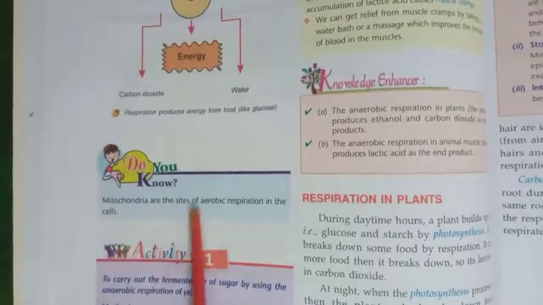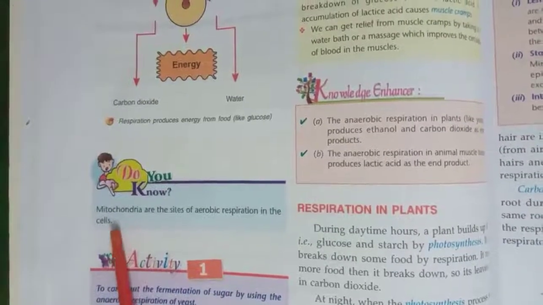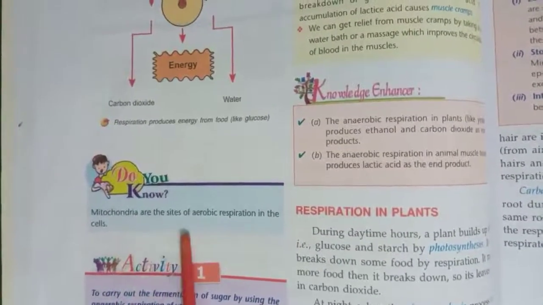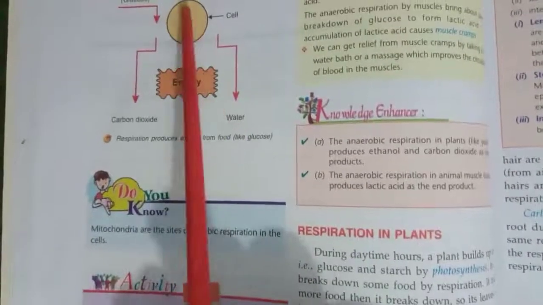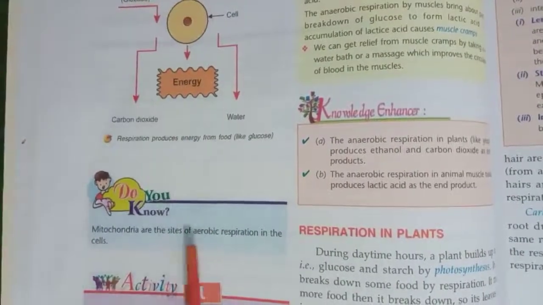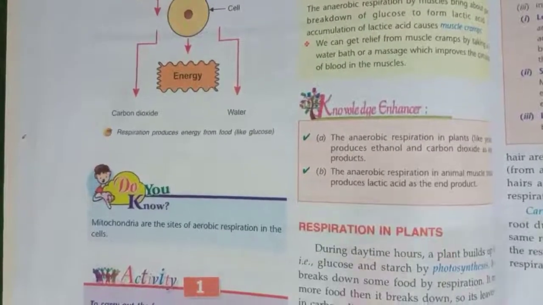Mitochondria are the sites of aerobic respiration in the cells. Mitochondria are the cell organelles present inside a cell where aerobic respiration takes place.